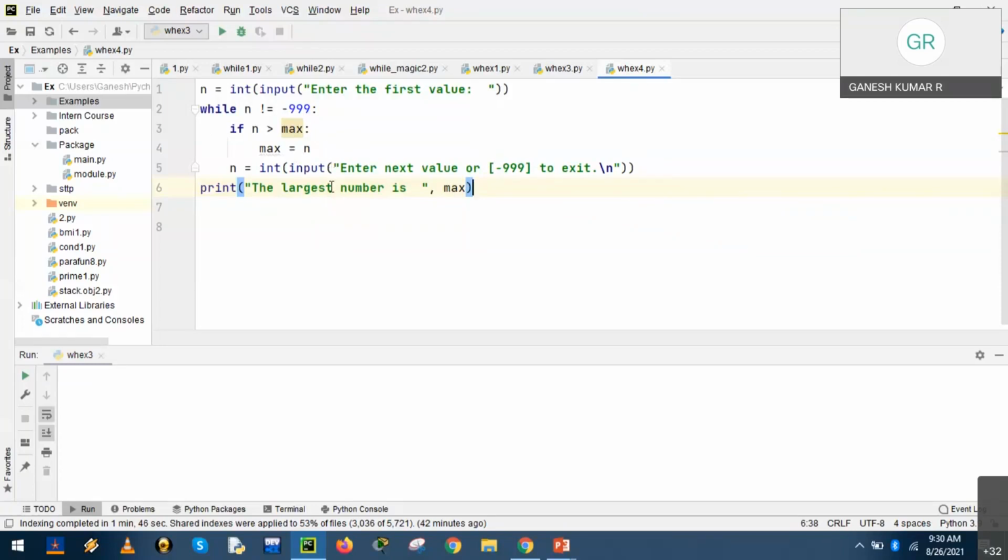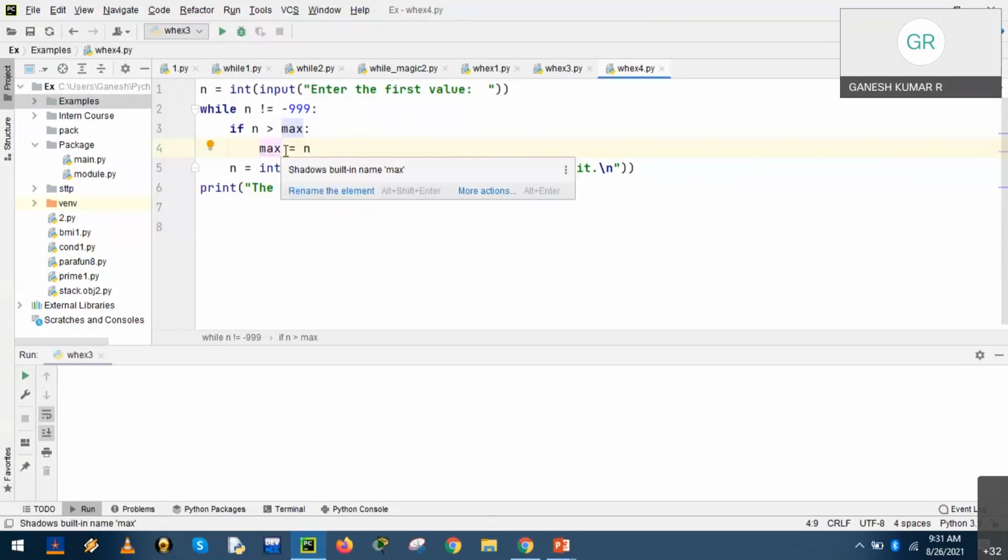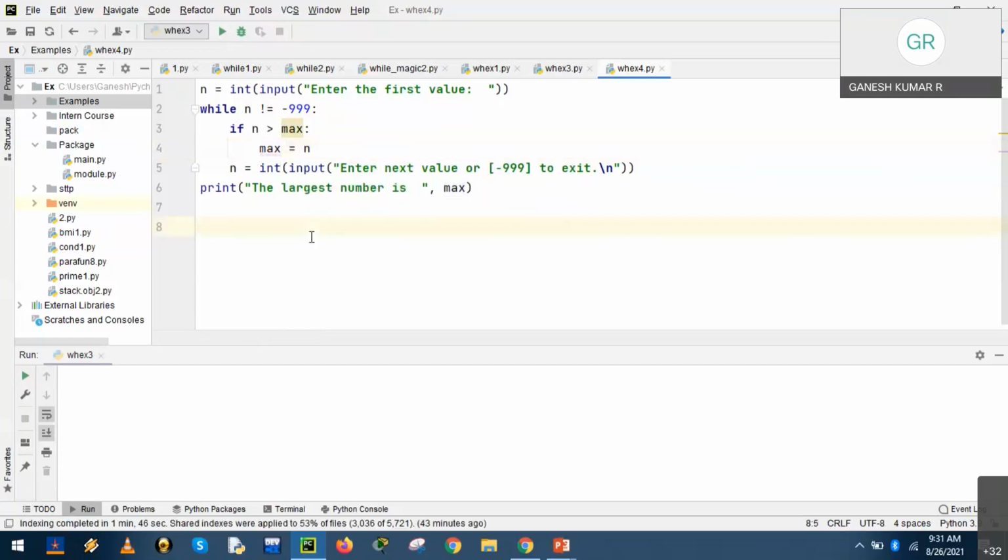Any observations from your side? We define a variable and take the input. As long as the input is not 999, it will take all the input and compare with the previous value. Every time it is compared, the maximum is assigned to another variable max. Finally, it is displayed. So by looking at the statements, what is your observation? There are no mistakes.